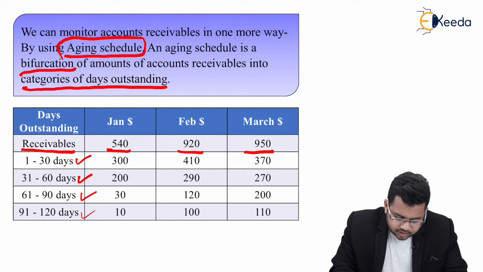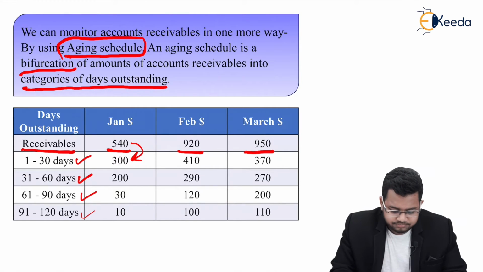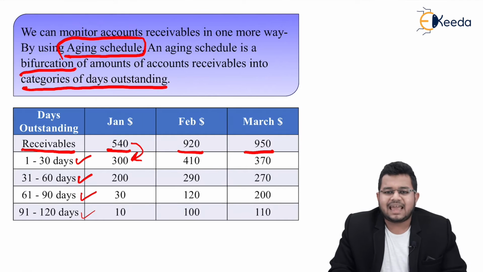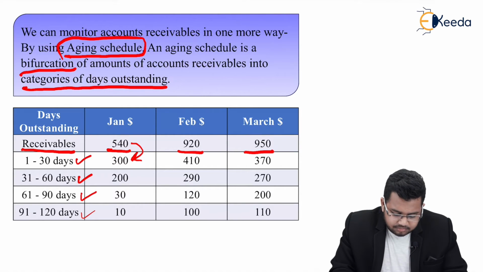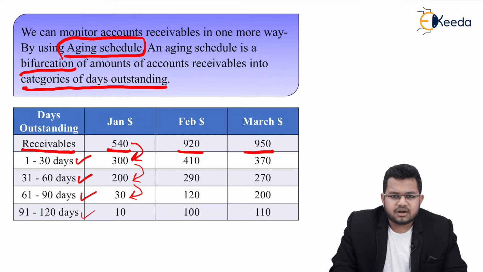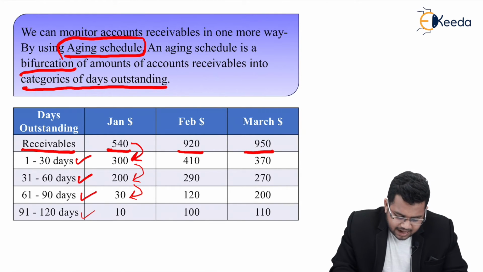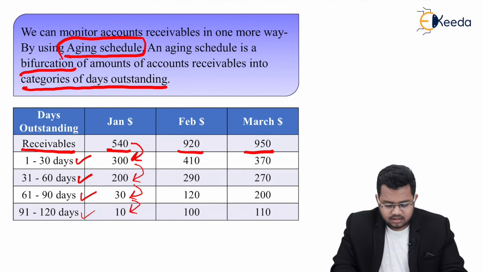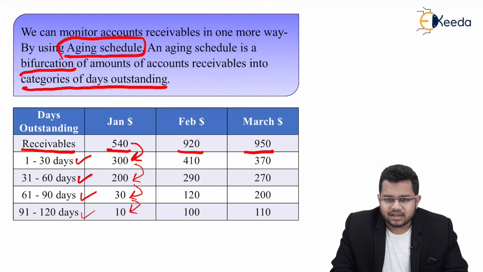Out of this 540 balance, 300 has been received, let's say in the 1 to 30 days time frame. Then balance 200 has been received in the 31 to 60 days time frame. Next $30 have been received in the 61 to 90 days time frame. And the balance $10 is in 91 to 120 days.